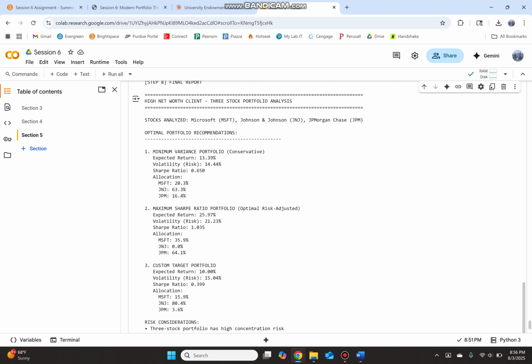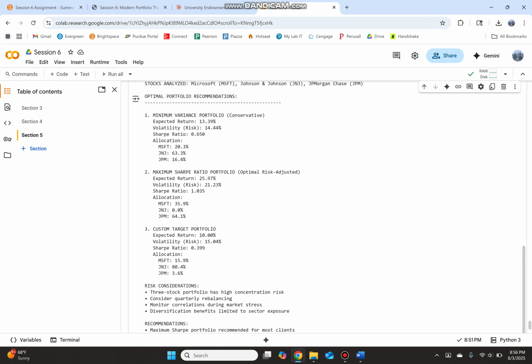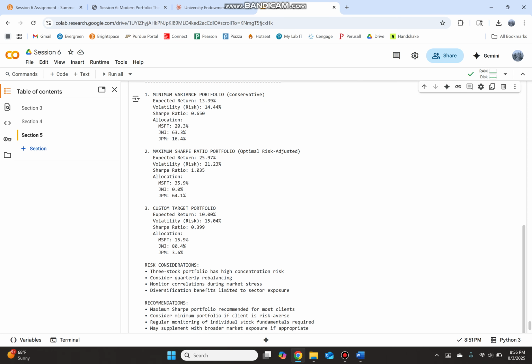More optimal, like this is what we want. That's a great Sharpe ratio of 25%. Volatility is kind of high at 20%, definitely on the upper side, but it's solid. And that's 0% in the J&G. So we could probably change out this portfolio and switch a different stock in if we were to go for an optimized Sharpe ratio and probably find some better numbers. And 64% in JP Morgan, which makes sense. It's a big value stock, has a lot of growth. Same with Microsoft. So our safety stock is out the window once we want to maximize returns.